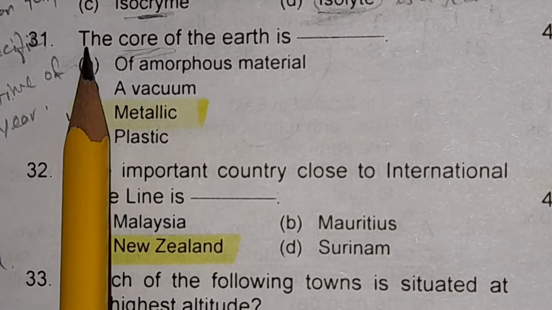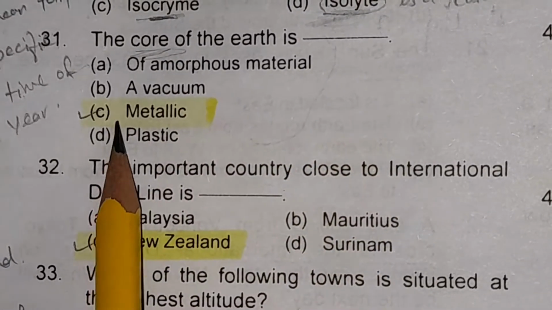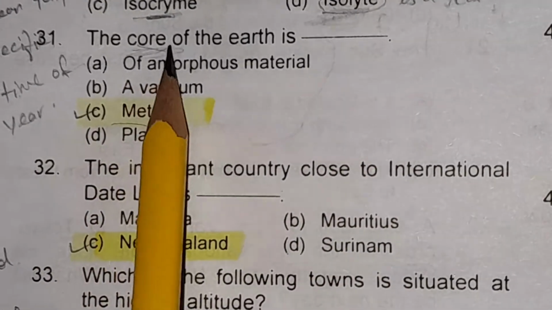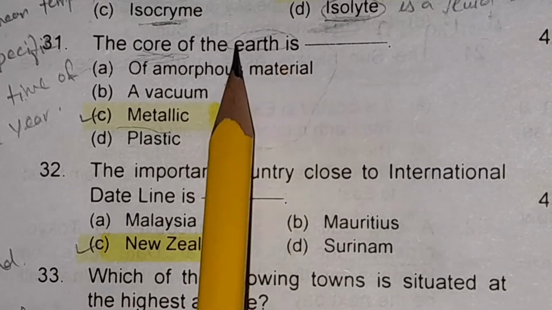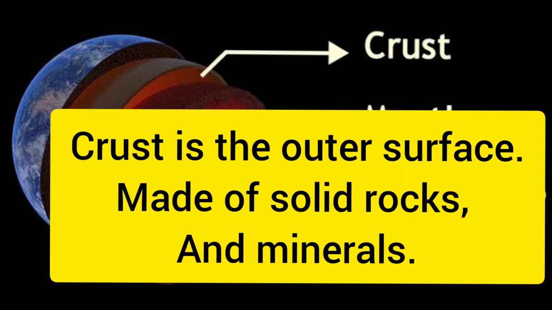Question number 31. The core of the earth is made up of metallic core. Now let's learn about the layers of the earth. There are 4 layers of earth: crust, mantle, outer core and inner core.